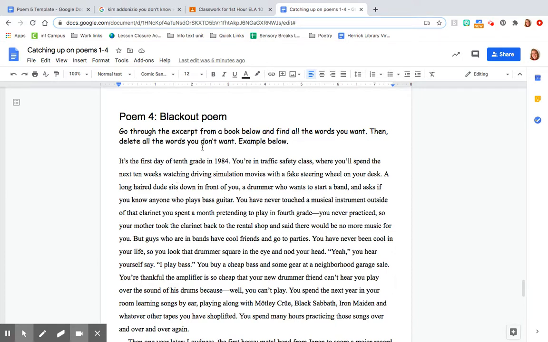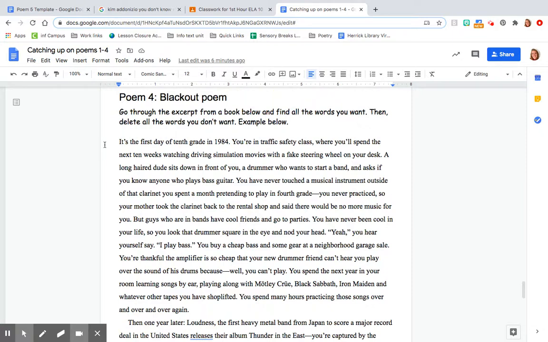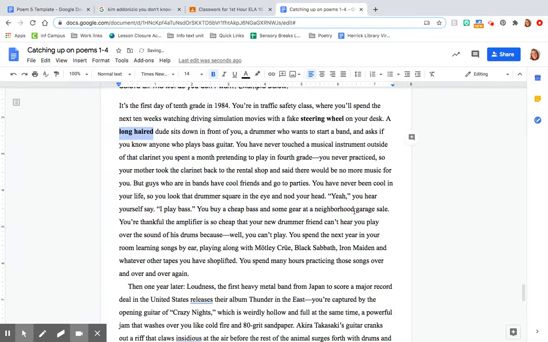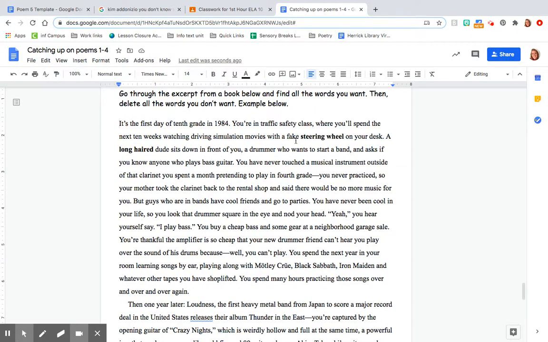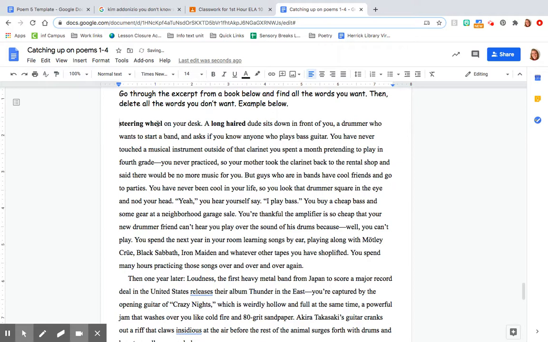Otherwise, if you don't have something to rip out and erase some of the words, then you can use this. You might go through this excerpt from Todd Kaneko's Heavy Metal nonfiction chapter and find the words that you want. Maybe I like the words steering wheel, so I might bold it just so I know not to delete it. Ooh, long-haired. You can go through and find all the words that you want, and then you can start deleting the words you don't want, and you start making a poem.